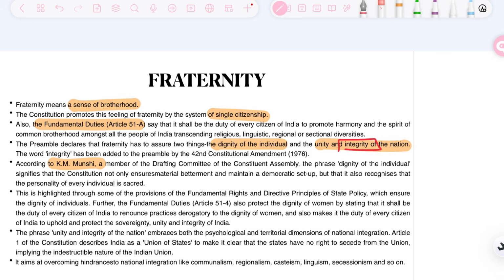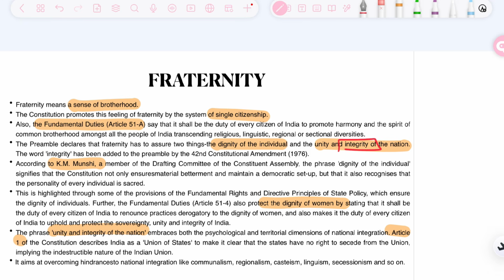Now, the fraternity idea is highlighted by some of the provisions of fundamental rights and directive principles of state policy, which ensure the dignity of the individual is intact. Further, the fundamental rights also protect the dignity of women. We have already discussed this. The phrase unity and integrity of the nation is embraced through Article 1. What does Article 1 state? We will discuss it in the chapter on Union and Territory.